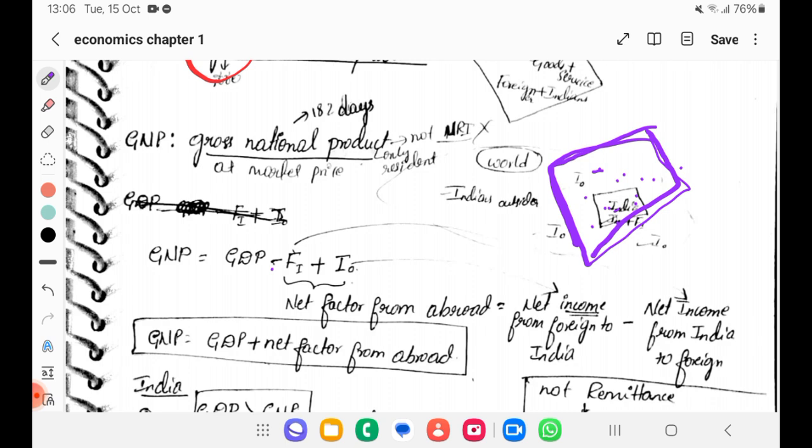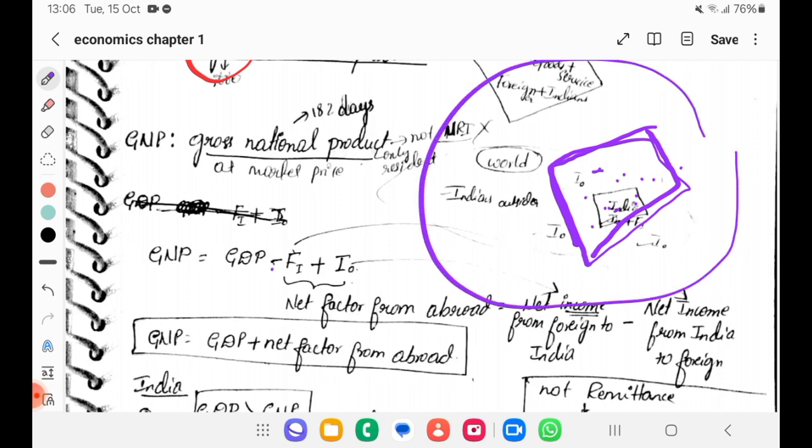But if you want to take GNP, that is gross national. In the word itself we are mentioning nationals, right? Now we are focusing on nationals, not the foreigners. We want the income or the monetary value of final goods and services produced by nationals of a country. Nationals might be inside the country or outside the country. We want only nationals. So we'll take IO, that is net income from foreign to India, and net income from India to foreign.